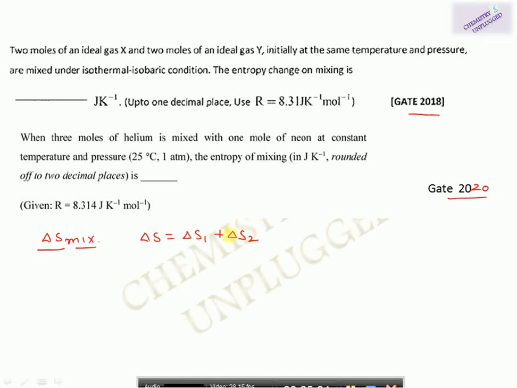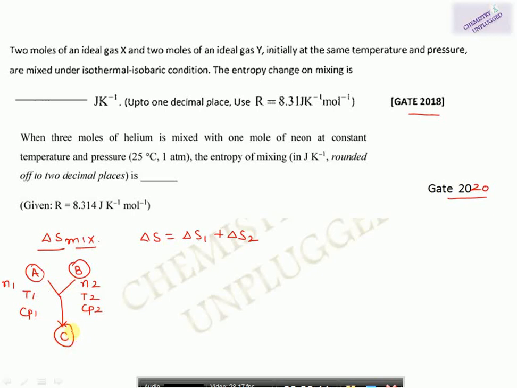Suppose you have the same example, but the temperature conditions are also given. We have a gas A and a gas B, where A has N1 moles and B has N2 moles, with temperatures T1 and T2 and heat capacities Cp1 and Cp2. Now I am mixing these two gases, and we get a mixture C.